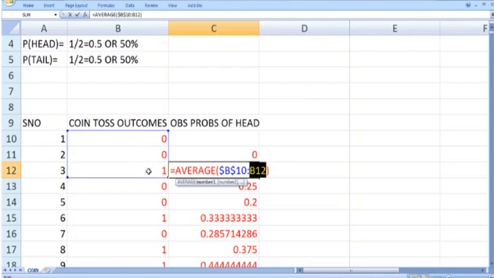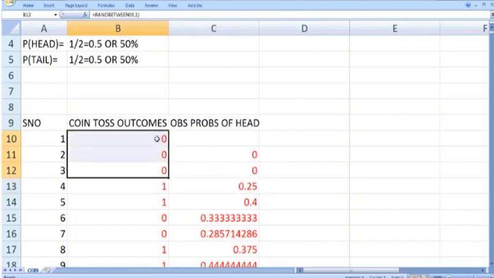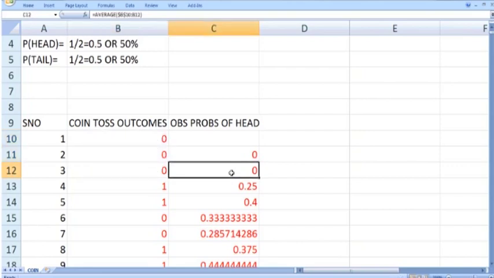Out of 3 we get only 1 head, so the probability of getting a head in 3 tosses is 1 divided by 3, which is 0.33. But here, since the command is rerun, we get a new output: 0 heads out of 3, so the probability of head is 0.